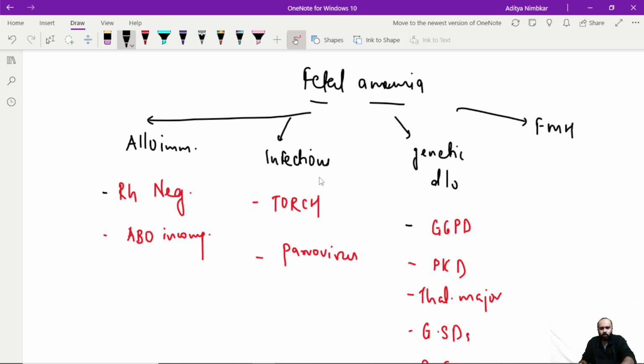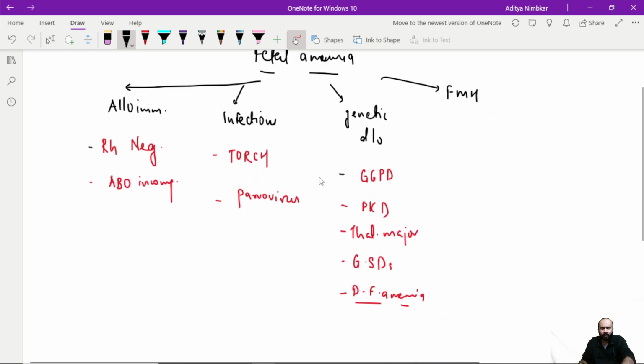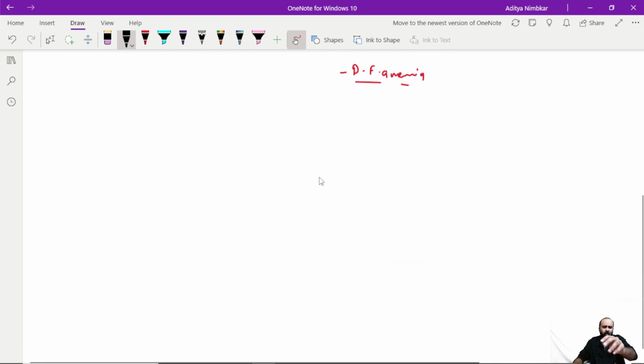Now you would ask me how and why does fetal anemia matter, and why is it that important? So first of all, whenever there is fetal anemia, now you know that in a fetus, the major hematopoietic organs wherein hematopoiesis occurs, wherein the RBC production occurs, is not bone marrow. Bone marrow is one of them, but not the major one like in adults. In fetuses, it is your liver and your spleen. So whenever there is fetal anemia due to any of these reasons, there is going to be hepatic dysfunction. So what happens is basically extramedullary hematopoiesis goes on in the fetus.